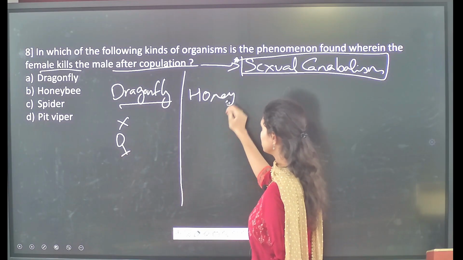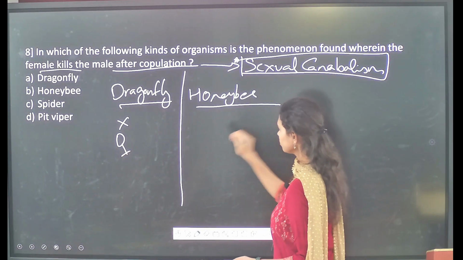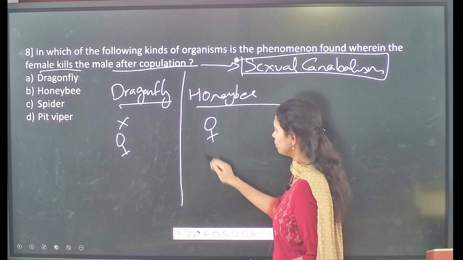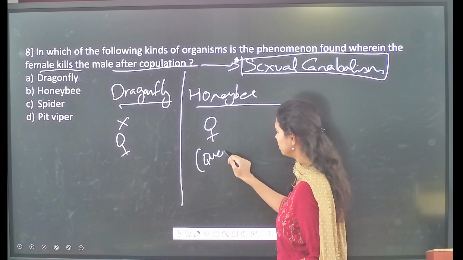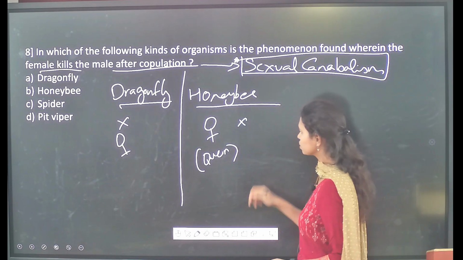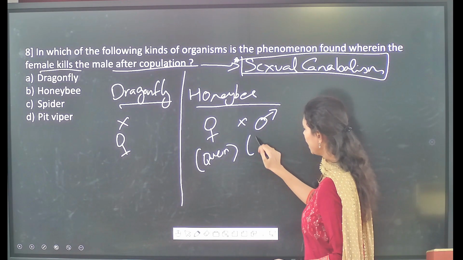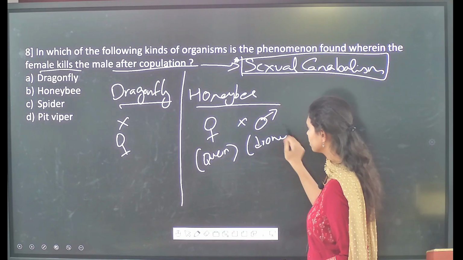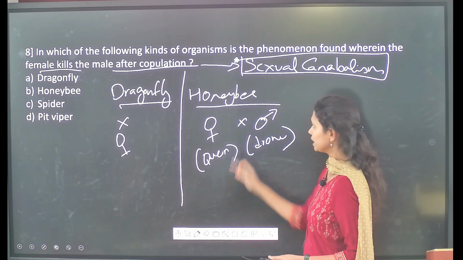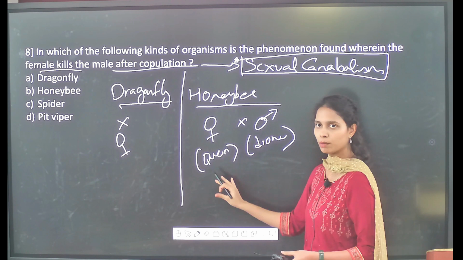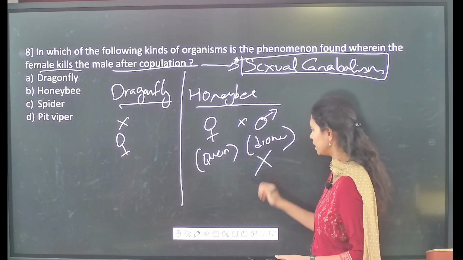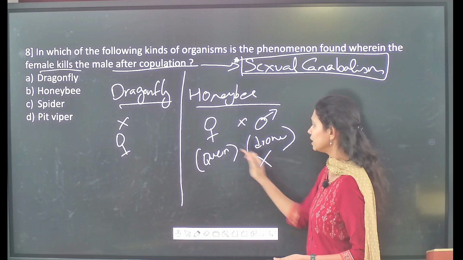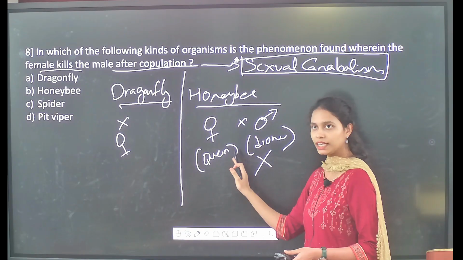If you see the case of the honeybee, we all know the female is the queen bee, who will cross with the male, and the male is the drone. In the case of honeybees, after the copulation the male is going to die. It is not because the queen bee kills the male.